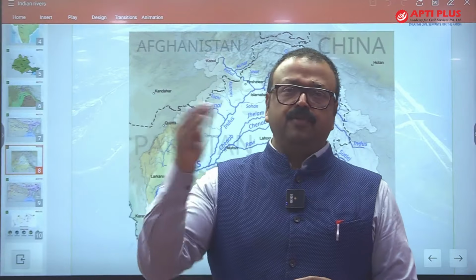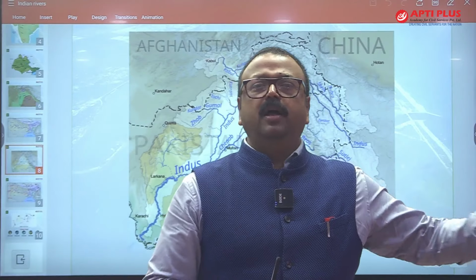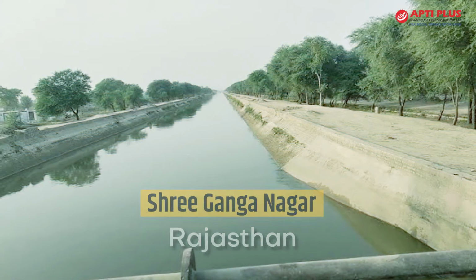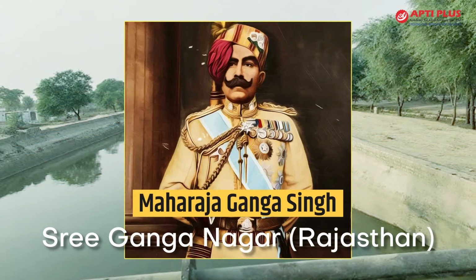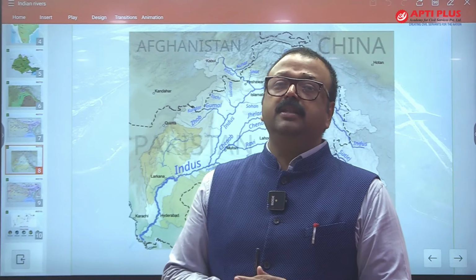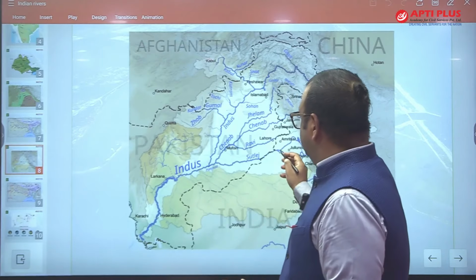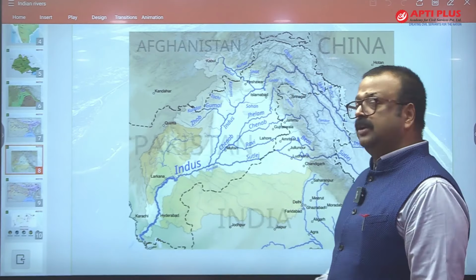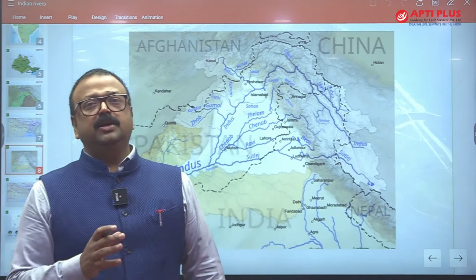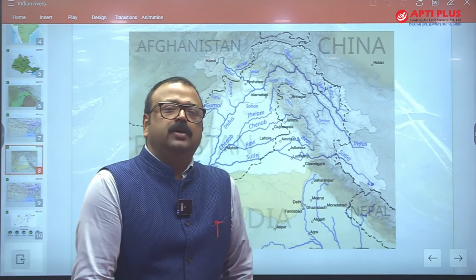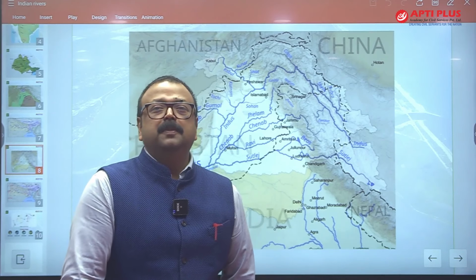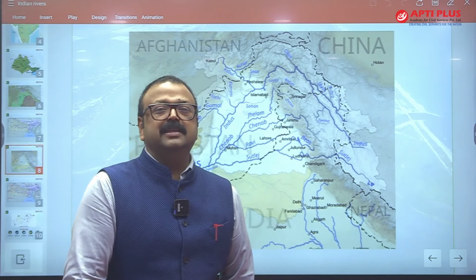Origin means it is taken from Harike barrage to Sri Ganganagar, the district of Rajasthan. This canal was created by Maharaja Ganga Singh of Sri Ganganagar district, and it was renamed as Indira Gandhi Canal later. But this Indira Gandhi Canal is fetching a lot of water, and due to the command area development of this canal system, now Sri Ganganagar has become the wheat bowl of Rajasthan. So you can see the human endeavor is changing the earth's surface, and changing it in a positive way.